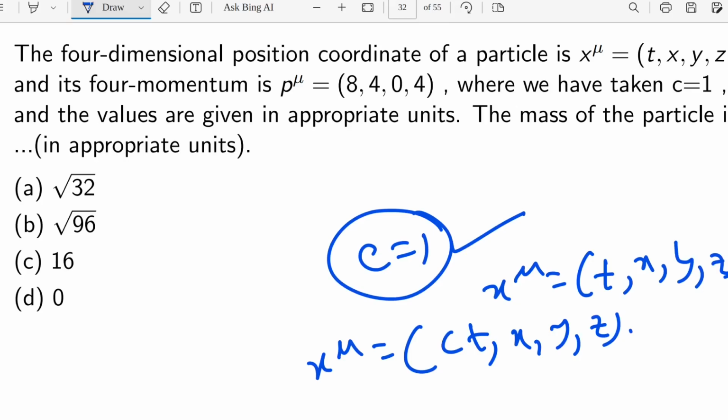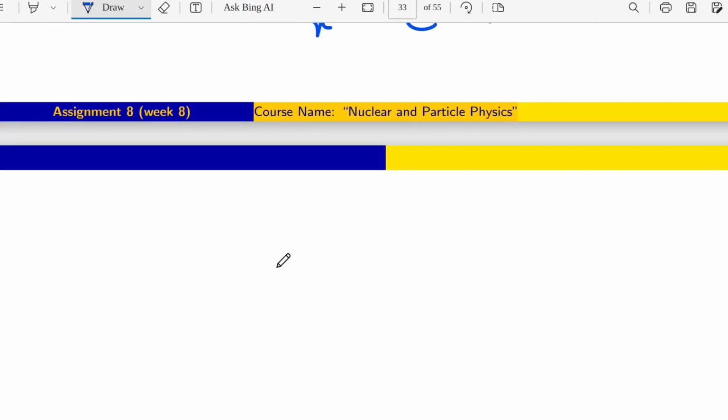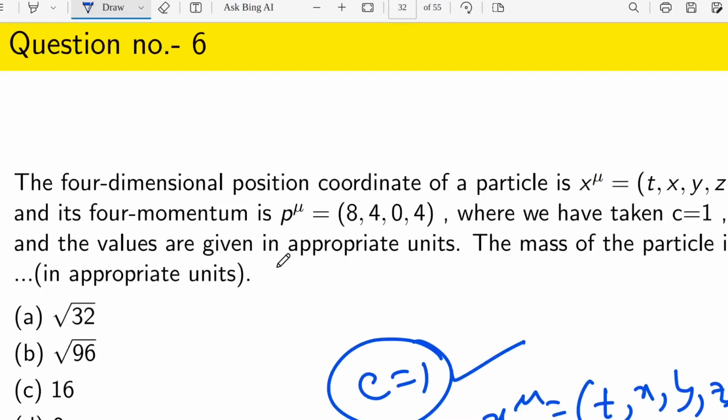The four-dimensional position coordinate of a particle is x mu, which is t, x, y, z, and its four-momentum is p mu. P mu is 8, 4, 0, 4, where we have taken c equals 1, and the values are given in appropriate units. The mass of the particle is what, in appropriate units? So they are telling that x mu is this one. P mu is also given, and the P mu value is 8, 4, 0, 4.